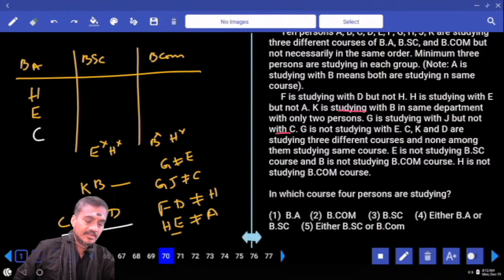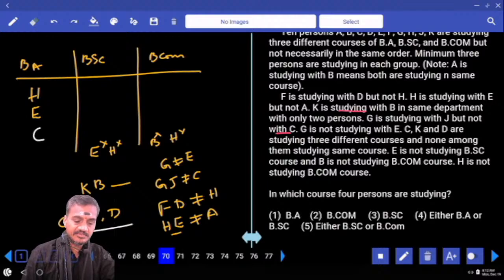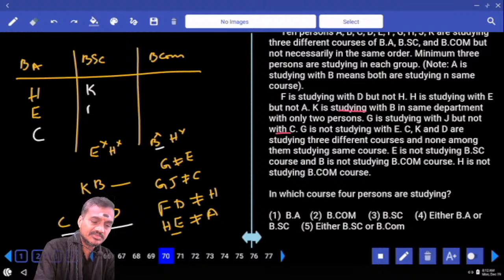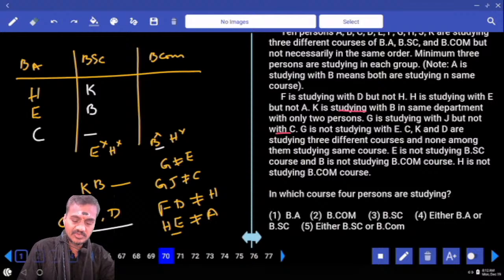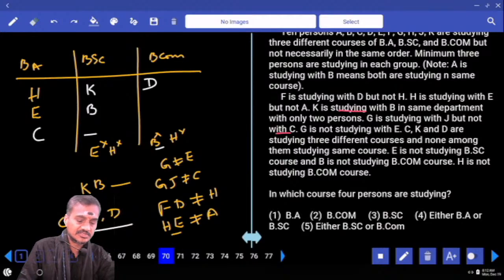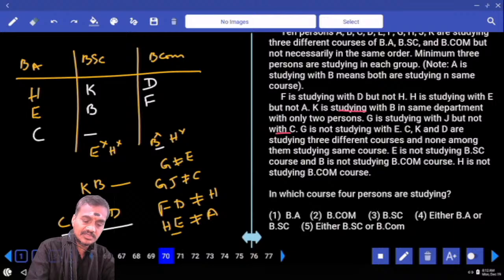C is. Then if C is here, K, B and someone else must be together. Isn't it? These three persons. And K and B cannot be at this place. As B cannot be here, hence K and B must be here. Here in this one, there is one more person. And one more person, who is that person? H and E were here, and K and B. And C, K were here, then who is the person at this place? D is. And D and F are together, F is.